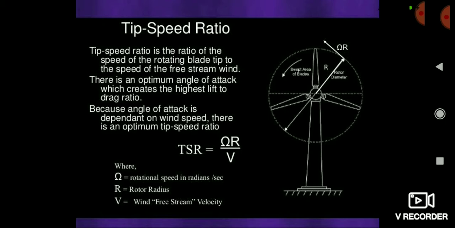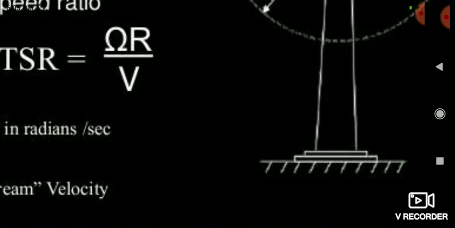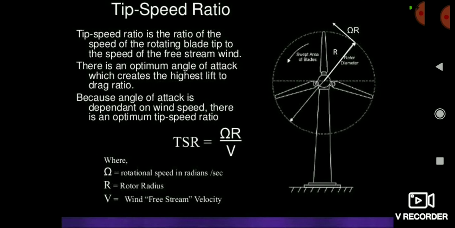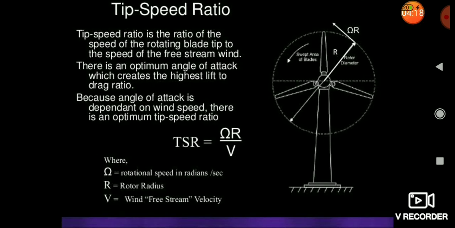Some turbine or motor or electrical appliances are present at the bottom. You can see here the bottom portion. At the bottom portion, some electrical appliances are present, and these appliances use the wind power and apply it for different purposes.